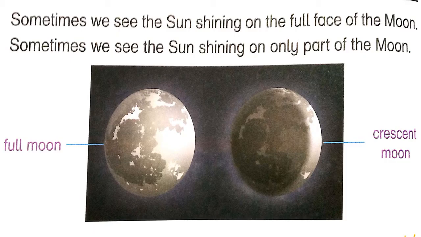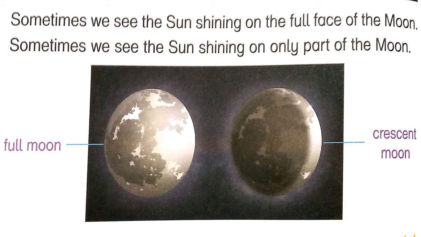Sometimes we see the sun shining on the full face of the moon. Sometimes it is the full moon. Sometimes we see the sun shining only part of the moon, and that is the crescent moon. As you can see in the image, the full moon means the sunlight is fully on the moon, and if the sunlight on the moon is only on one part, that is a crescent moon.